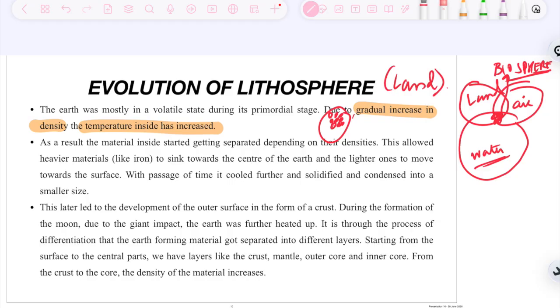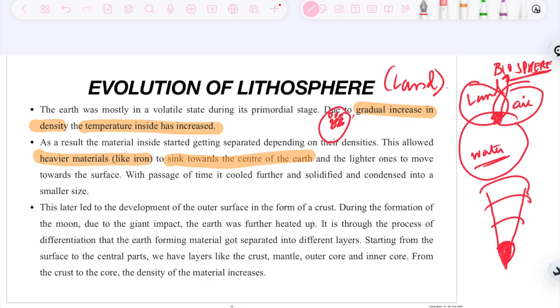Now some parts or some material will have more density and some will have less density. So what happened inside Earth is that the higher density material started to settle first, then lower, then least. This is how the arrangement started to happen. So this allowed heavier material like iron to sink towards the center of Earth and lighter ones to move towards the surface. With passage of time, it cooled further and solidified and condensed into a smaller size.